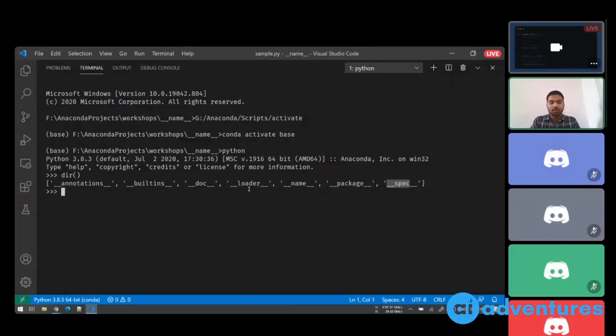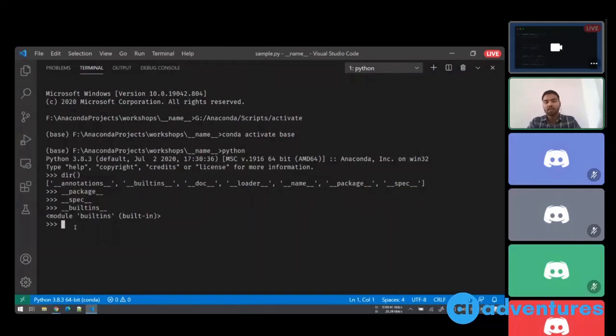I can say __package__. So it's an empty variable. It doesn't have anything in it. I can say __spec__. Okay, this is again empty. I can say __builtins__. So this is a module. Now understanding the functionality and use of all these variables is out of the scope of this session.